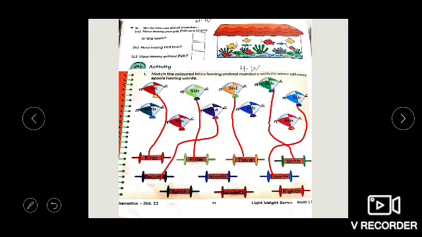Seventh, eighth, ninth, and finally the last one is 10th. Like this you are going to solve in your Drabble book.